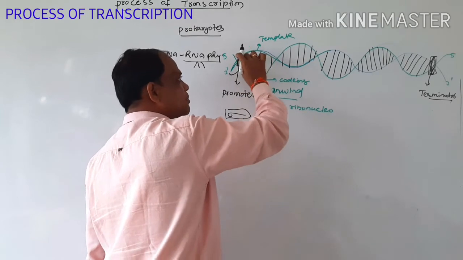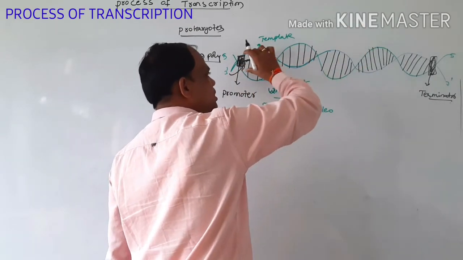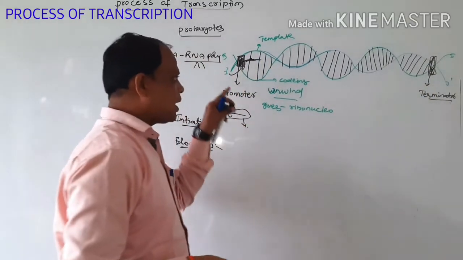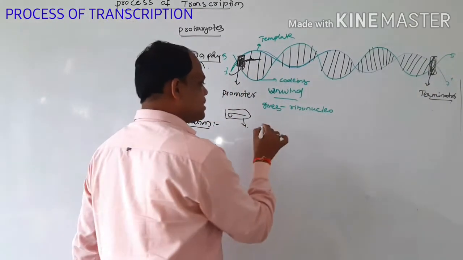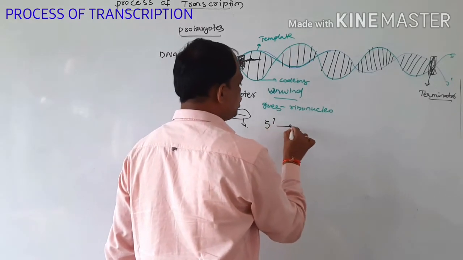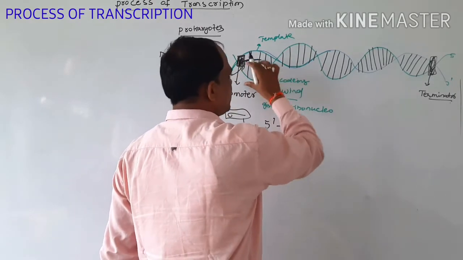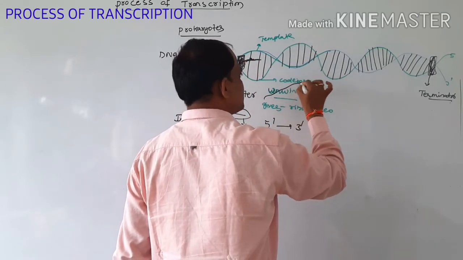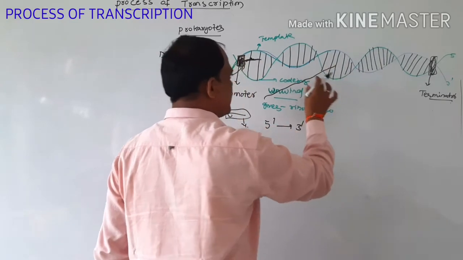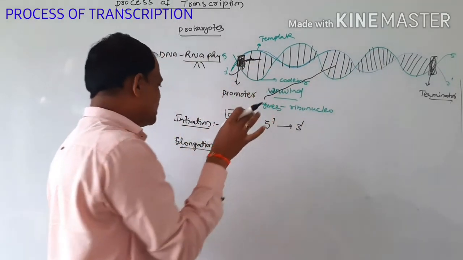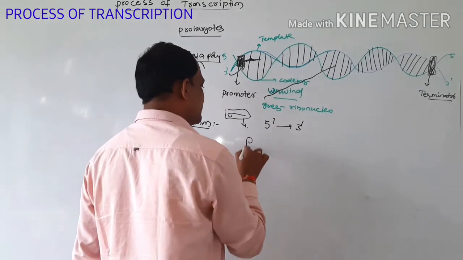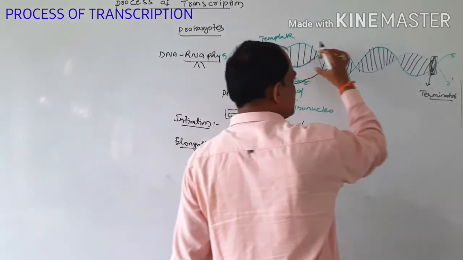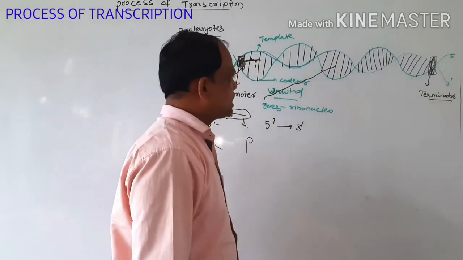Then the enzyme moves along towards 3' to 5', and the RNA is synthesized with 5' to 3' polarity. As it moves, the RNA is released into the cytoplasm. When initiation is completed and elongation starts, it directly attaches to the rho factor, which is used for the elongation of the polypeptide chain.